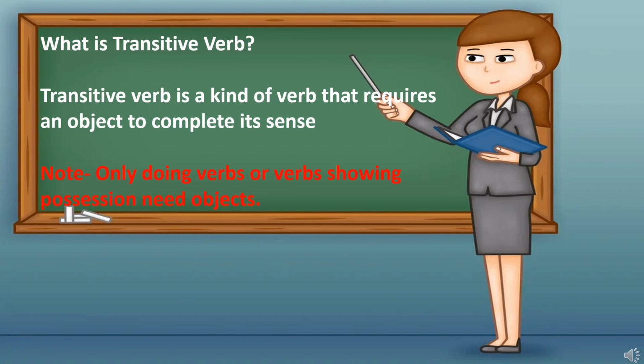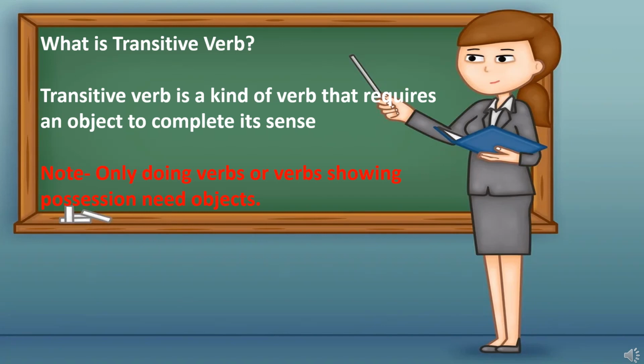I have already explained object, subject and verb in the examples. So here in the first example, a boy flies. A boy flies what? What does a boy fly? Obviously, kite. So here, kite is the object of the verb flies.